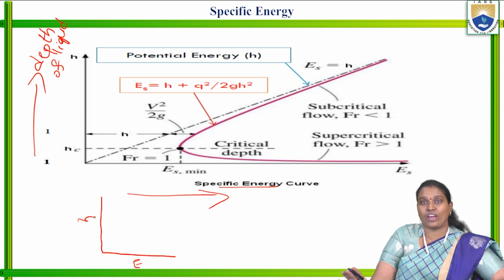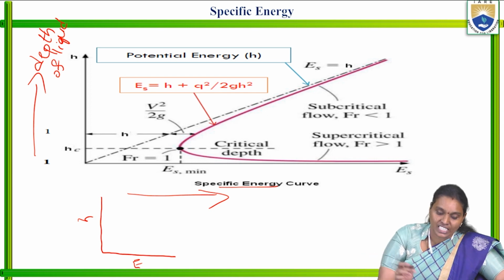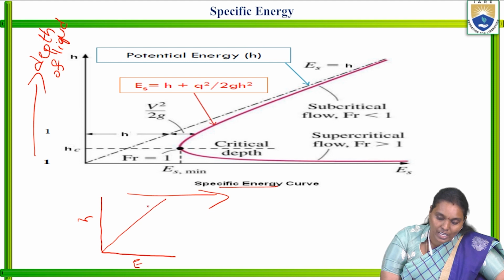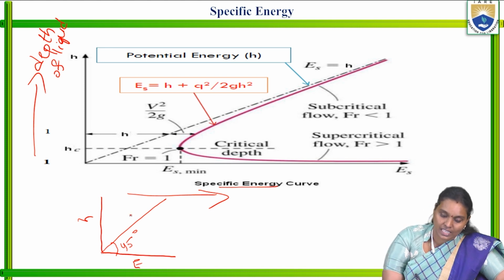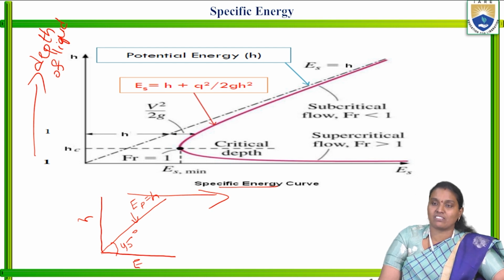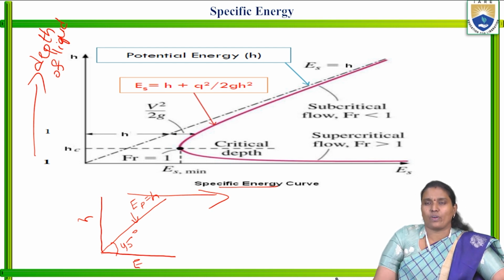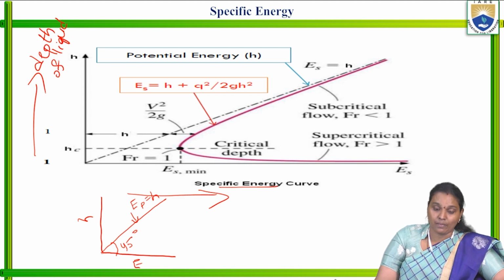Coming to the specific energy curve, this is specific energy and this is depth of the flow. Now the first one is the potential energy, which is a straight line passing through the origin and making an angle of 45 degrees. This is E potential, that is equal to H. And the second one is V square by 2G, or q square by 2G H square. That is nothing but the kinetic energy.